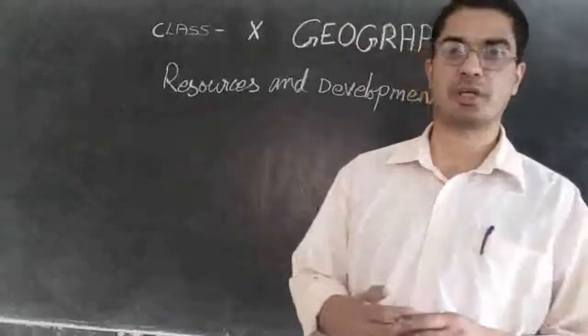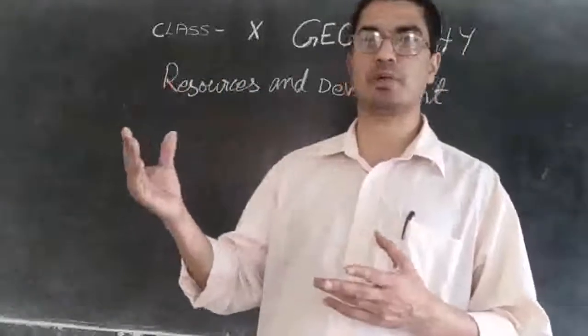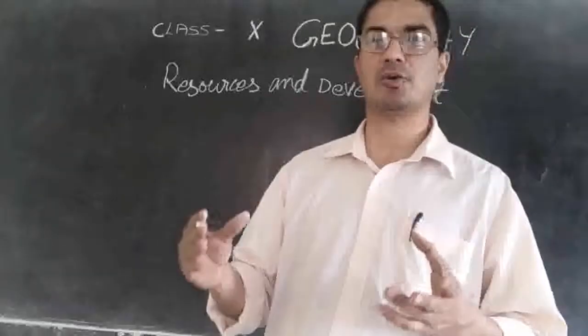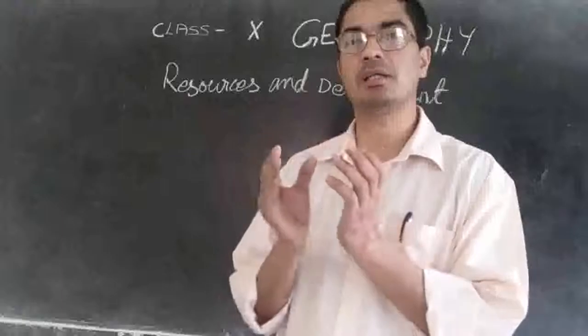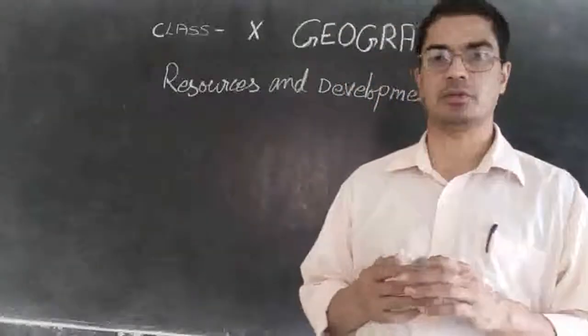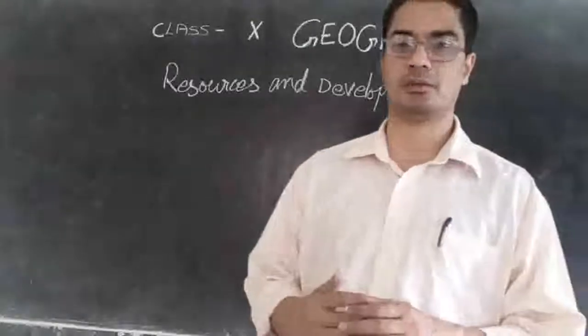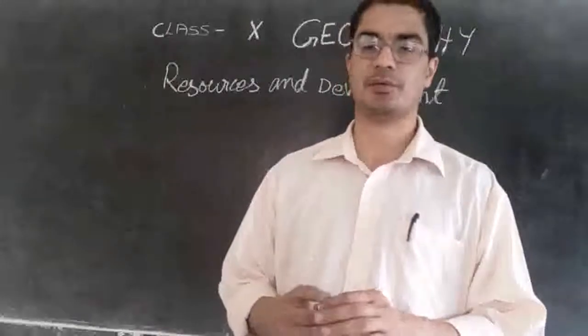So it is not economically feasible. For digging down so deep, we have to spend so much money. We have to bring so many machines and so many people to work, and so much money is spent, and at the end we get very little mineral. So it is not economically feasible, and it will continue to remain there. Nobody will bother to take it because it is going to be expensive.